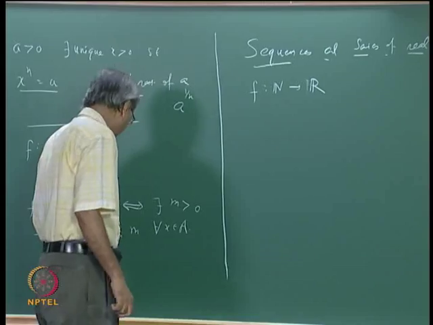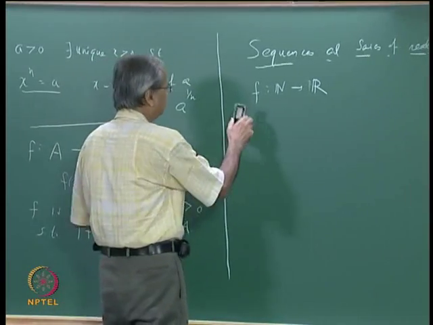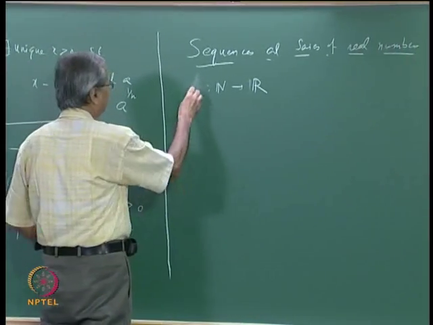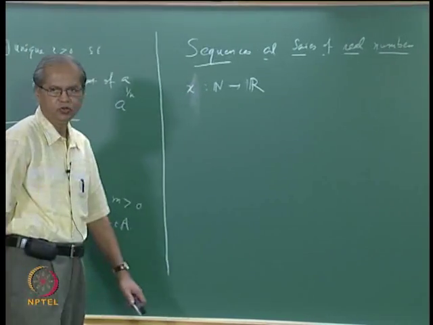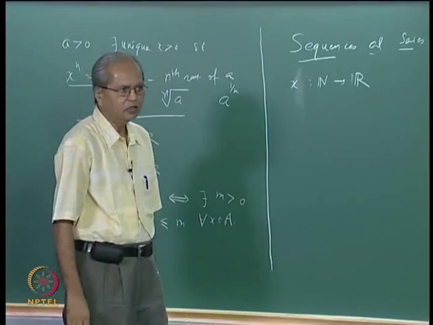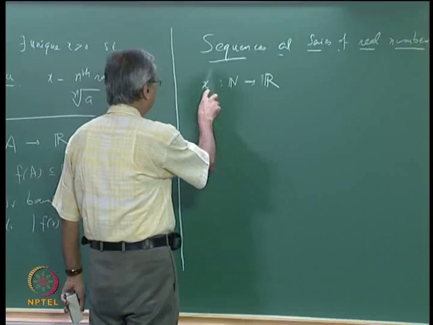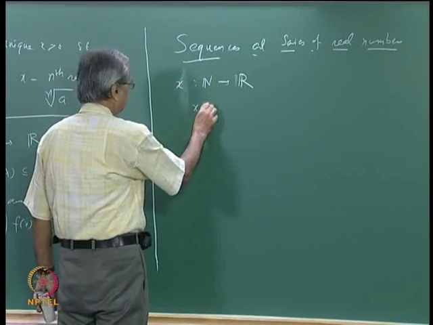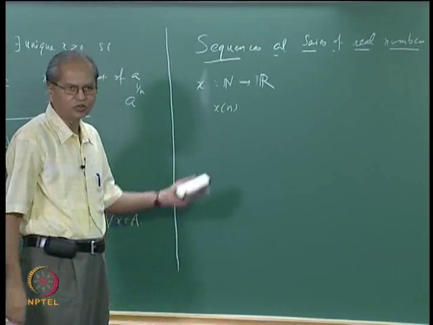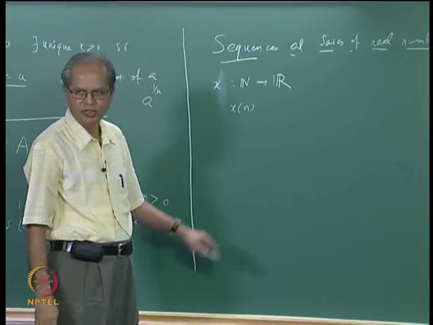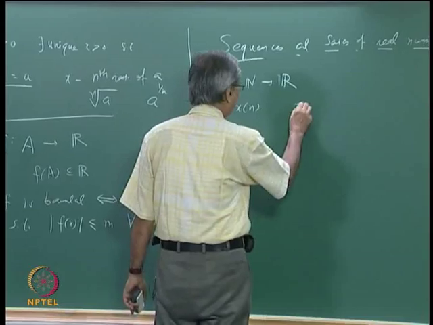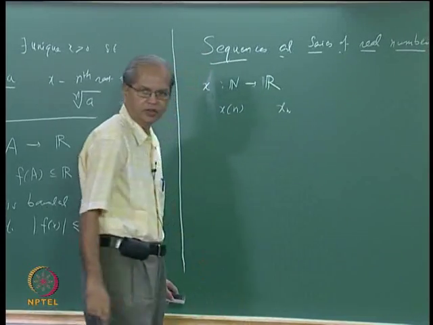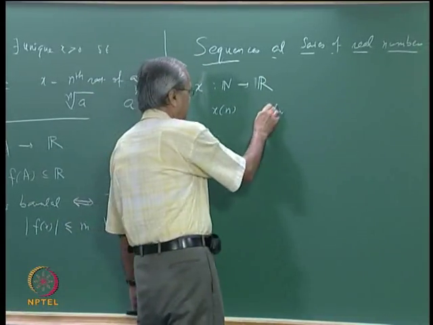Usually for a sequence, instead of taking the notation f, we usually take the notation x. Normally we should have denoted the image of this n under x as xn. This is also quite a convenient notation and is used in many books, but more customary is x suffix n, and that's a sequence.